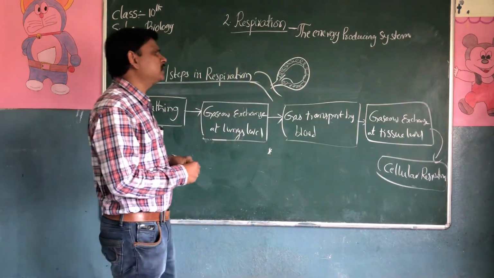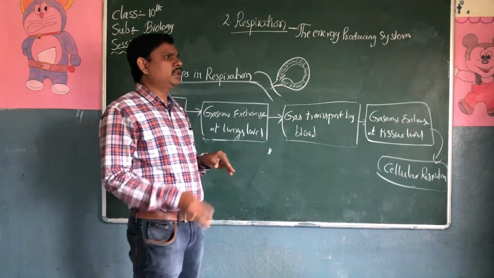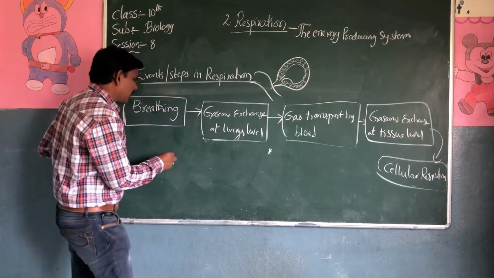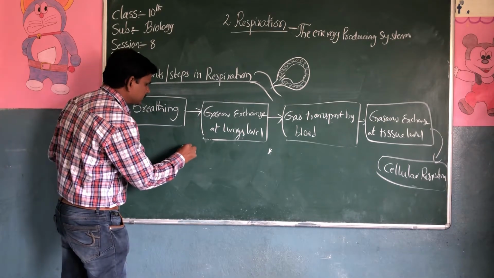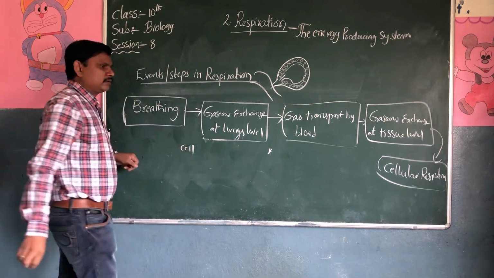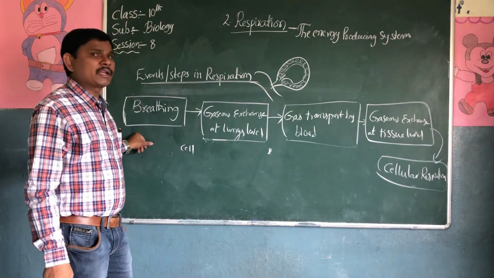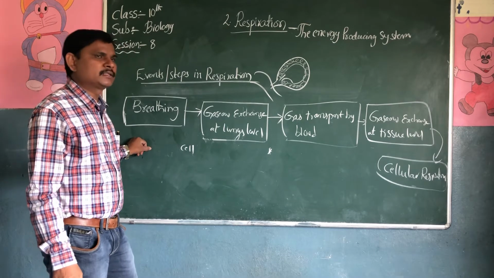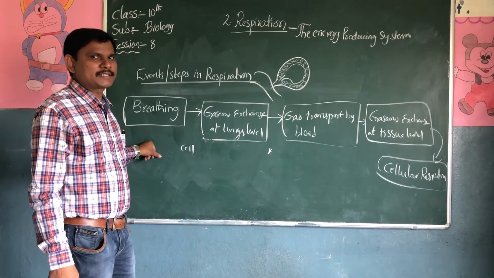Next one is gas exchange at tissue level. When oxygen enters from the lungs to the tissues, in the tissues the oxygen is released and sent into the cell. In the cell, cellular respiration takes place. This oxygen is utilized and carbon dioxide is released.